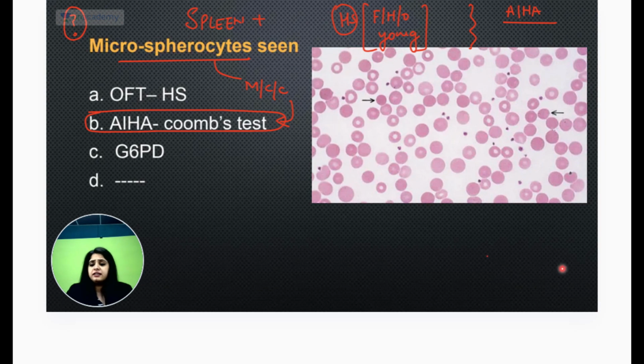Hepatosplenomegaly was given, that is fine. That can be seen in any extravascular hemolysis. So liver was also there, but that's okay. Any extravascular hemolysis can show you hepatosplenomegaly. So hereditary spherocytosis is also extravascular hemolysis and AIHA is also extravascular hemolysis. So दोनों में दिख सकता है. But that was not the differentiating criteria.